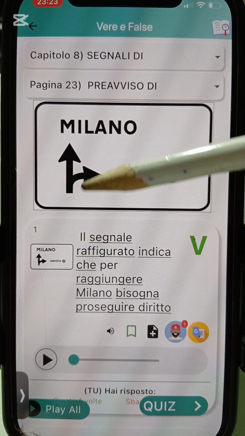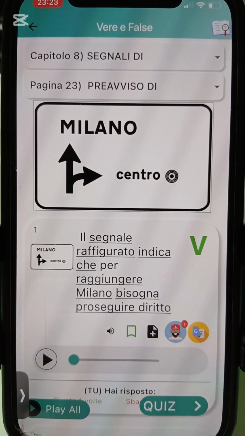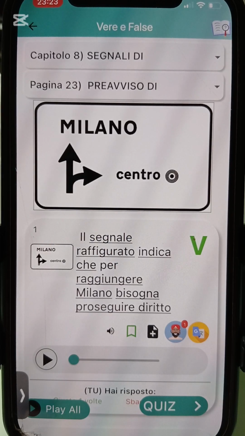Now, e dey tell you now say if you continue straight, you dey go what? Milano. Then if you bend to your what? To your right, which is the destra, you dey go what? You dey go what? Centro della città. Okay, or centro, which is the city center. Alright, so make we see wetin quiz talk for here.